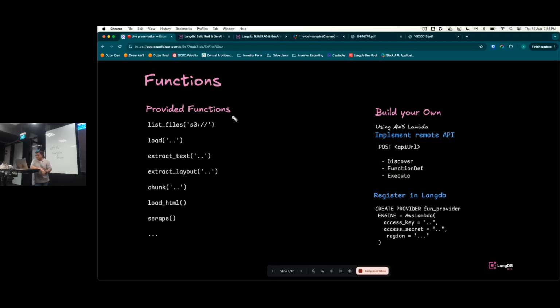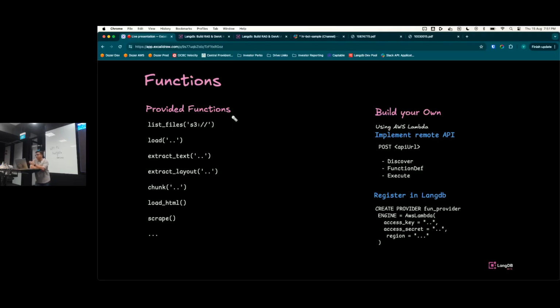To work with unstructured data, LangDB provides many of these functions by default. So you could actually use functions like list files. It could be any of the directories, it could be S3, it could be GCP, it could be FTP. You could point at any of these locations, you would get a list of locations. So that's just one example.